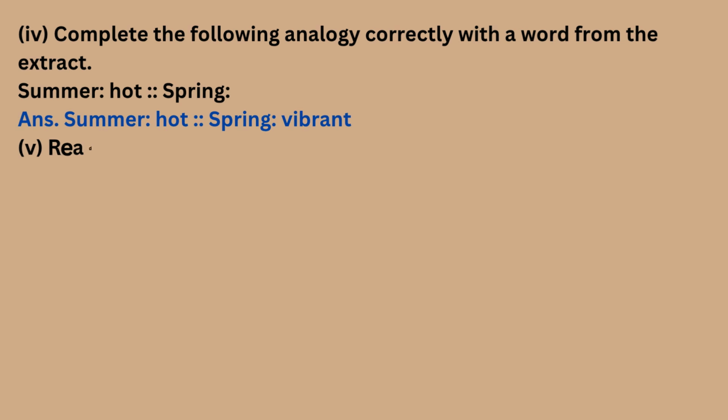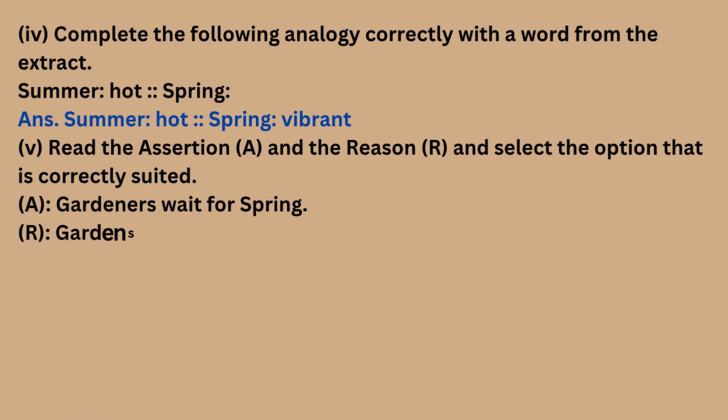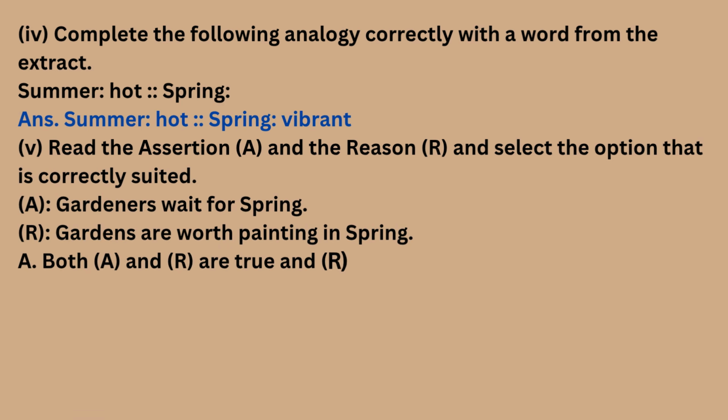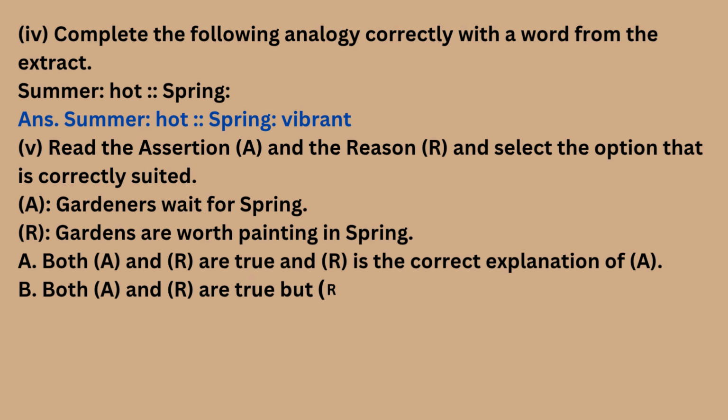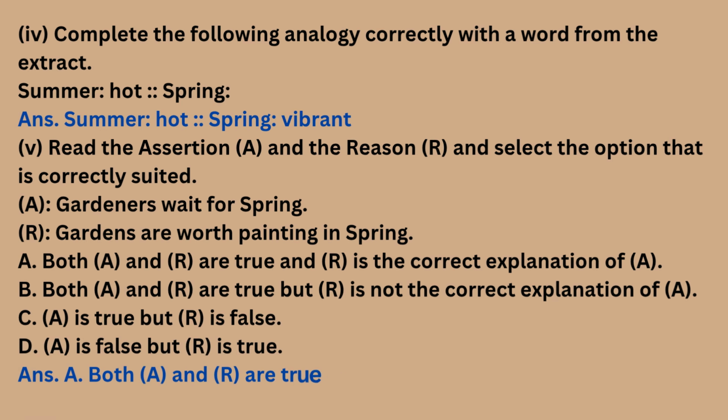Fifth, read the assertion A and the reason R and select the option that is correctly suited. A. Gardeners wait for spring. R. Gardens are worth painting in spring. A. Both A and R are true and R is the correct explanation of A. B. Both A and R are true but R is not the correct explanation of A. C. A is true but R is false. D. A is false but R is true. Answer. A. Both A and R are true and R is the correct explanation of A.